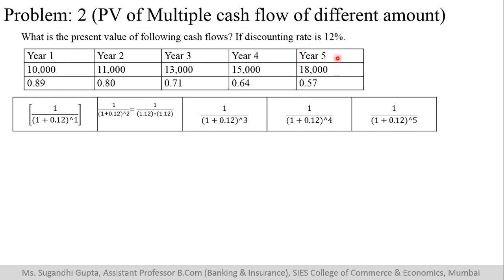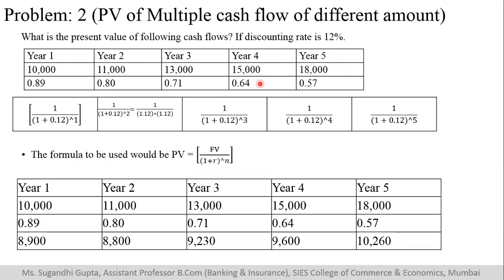It means after 5 years, the present value of rupee 1 is 0.57. After 4 years, if it is rupee 1, its current value is 0.64. That is what this particular table means. So, how do we do the sum? It is 10,000 into 0.89.